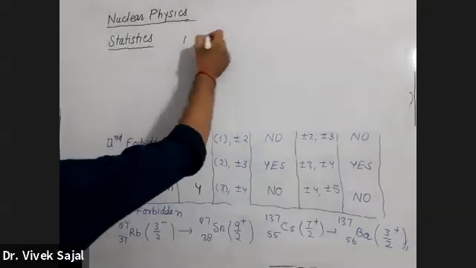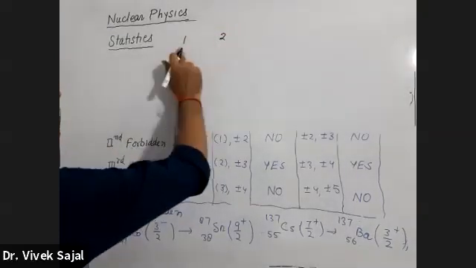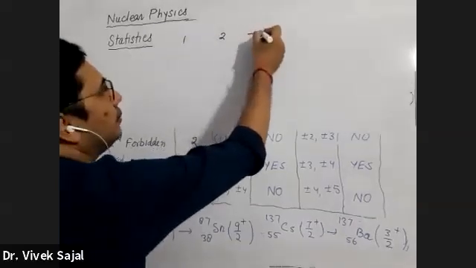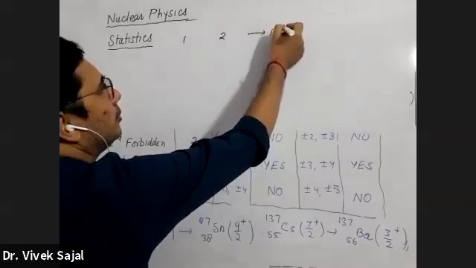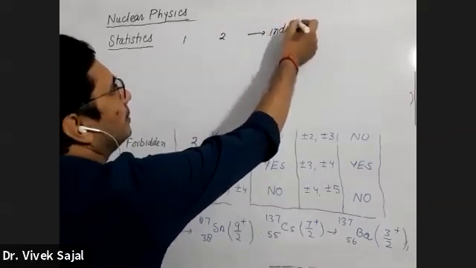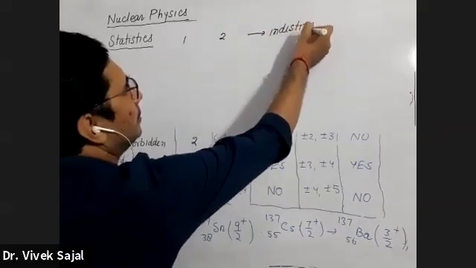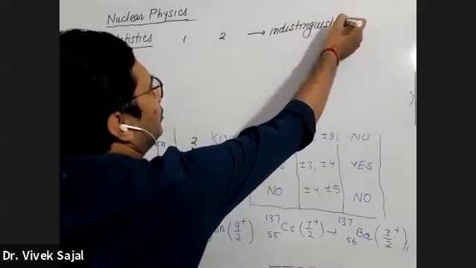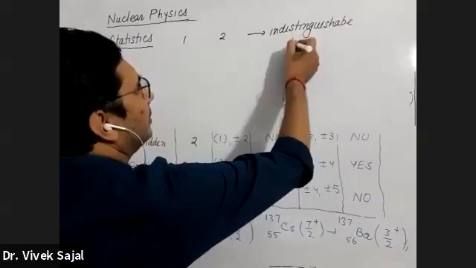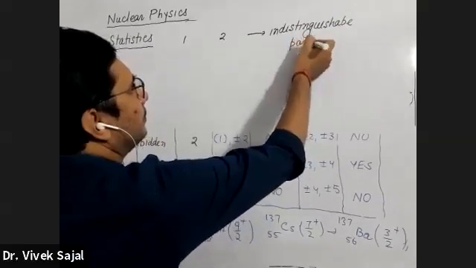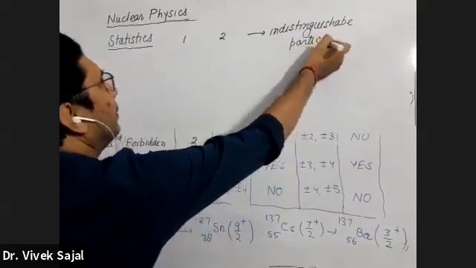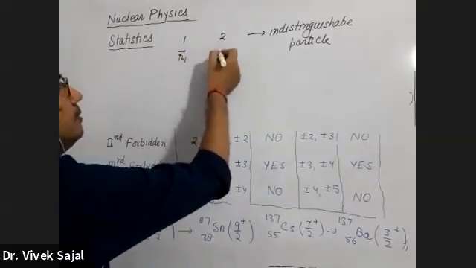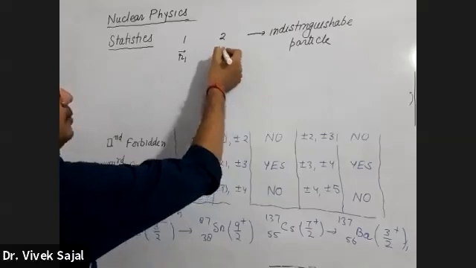Suppose I have two particles, one denoted by 1 and another by 2, and they are indistinguishable particles. The position vector of the first is R1 and the position vector of the second is R2.